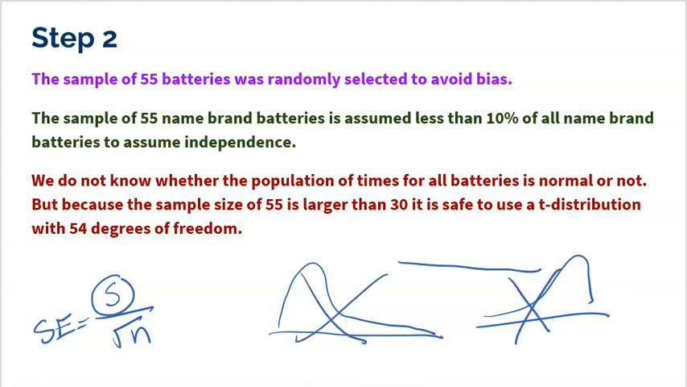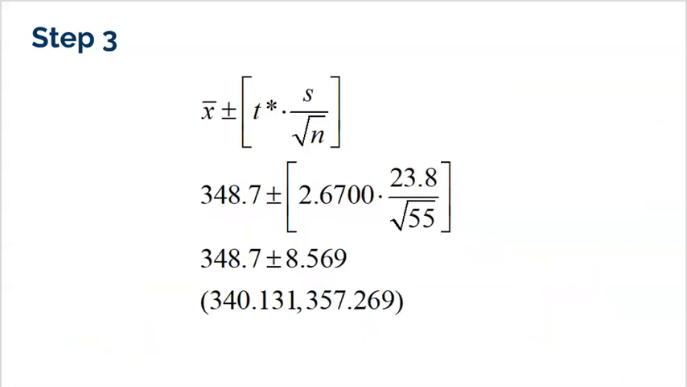Because our sample size is over 30, 55, we know that we can use a t-distribution that looks pretty darn normal. All right, step 3 is going ahead and actually building the interval. This is like the easy part. So I'm going to take Becky's mean, 348.7 minutes. I'm going to go up and I'm going to go down.